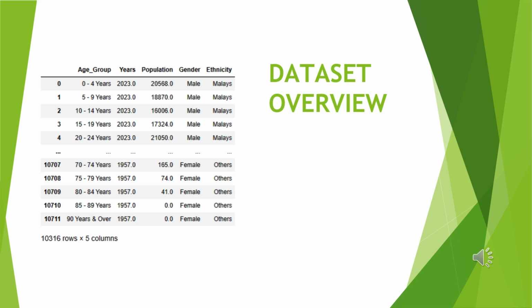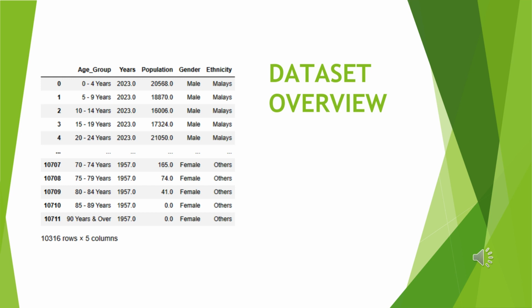Thank you, Bharat. So I'll be explaining our dataset now. We have five columns, which are age groups, years, population, gender, and ethnicity. In the first column, we have age group, which is ranging from 0 to 90 years and above. And in the second column, we have years, which are ranging from 1957 to 2023.